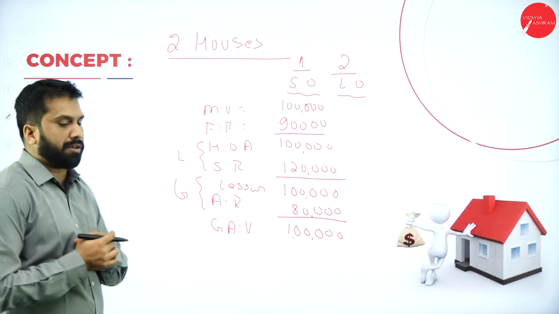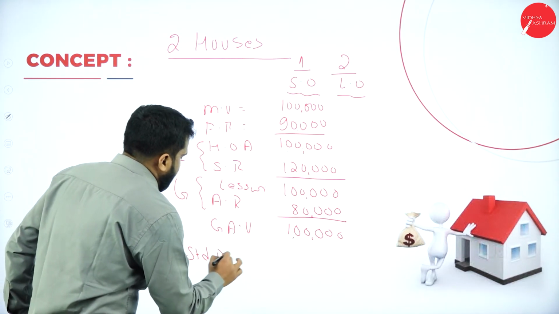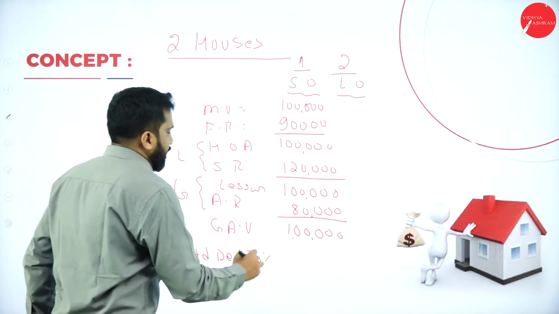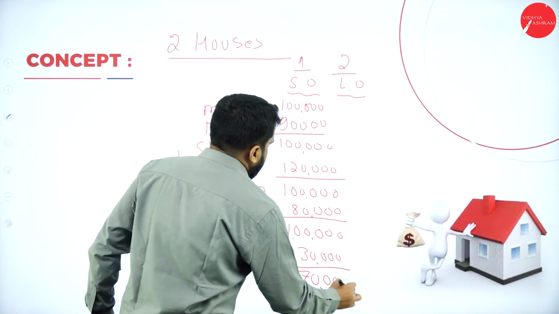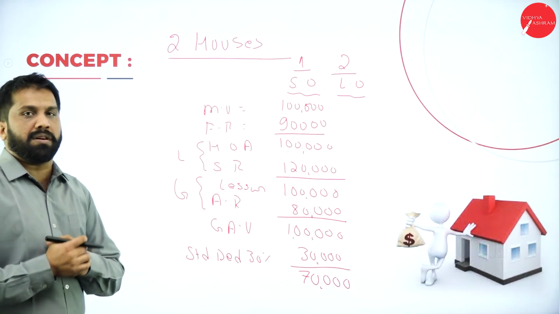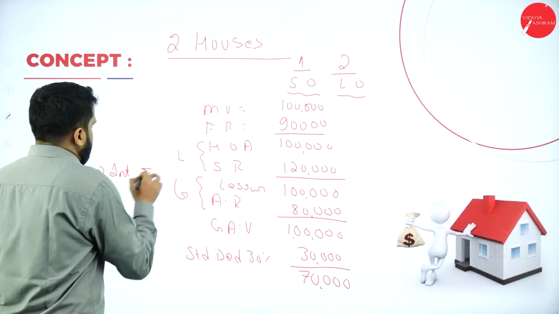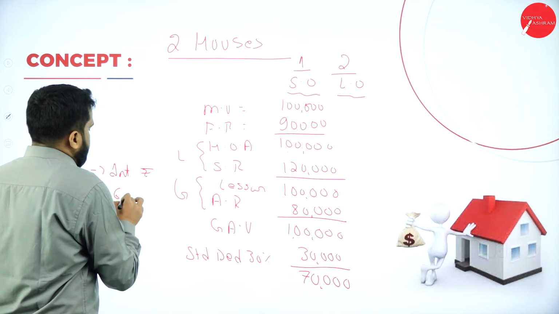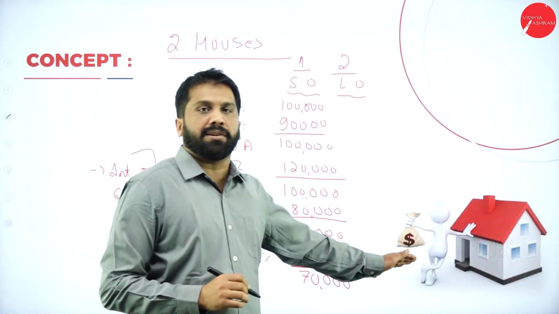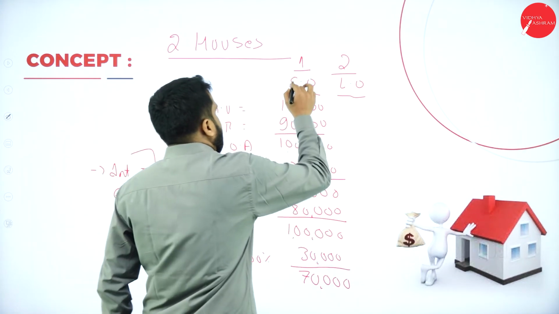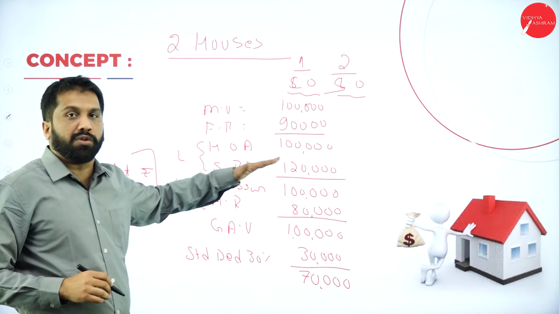From the gross annual value, what will we do? We will subtract the 30% standard deduction. Standard deduction is 30%, it will be 30,000. So how much will it be? 70,000. Now, in the question paper, they have given interest rupees 60,000 paid. Can we take it? Yes, even though it is not self-occupied, it is let out. Here we'll do self-occupied later.